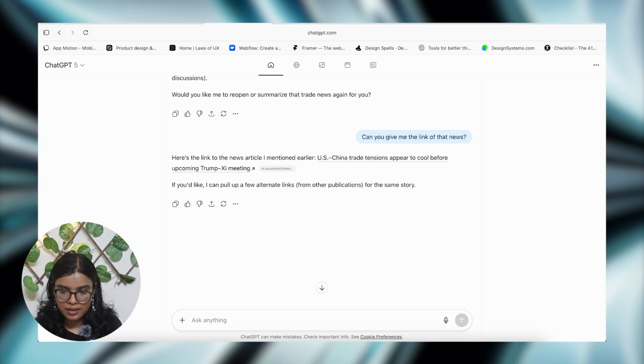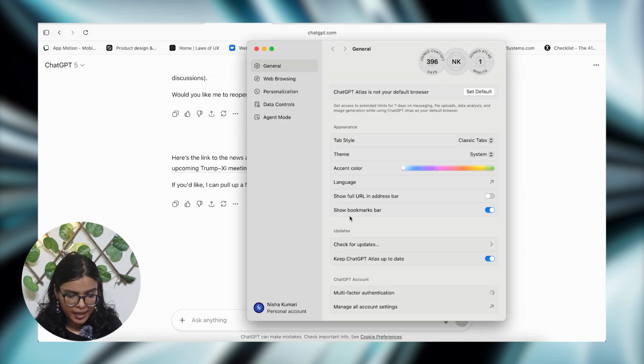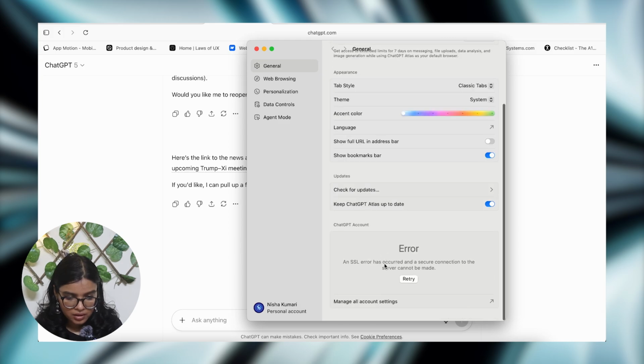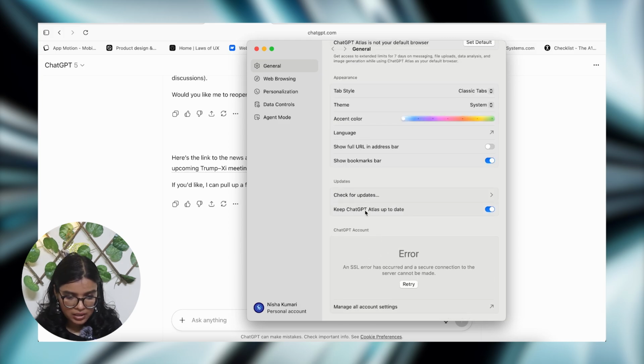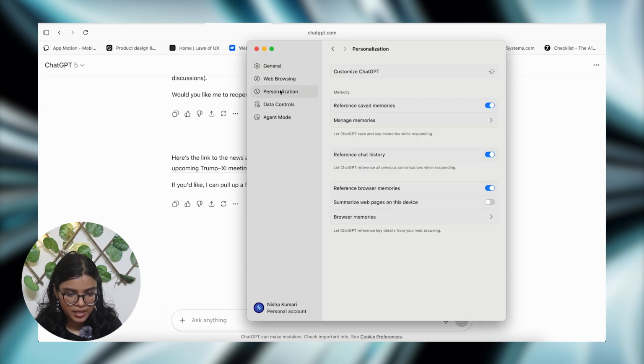So what you can do, you can come here, click on it, you will see settings, and here check for updates, Atlas. In the personalization, I believe, yes. So here I have turned on reference browser memories, which technically is allowing ChatGPT to remember the history. In case you don't want that, you can just turn it off.